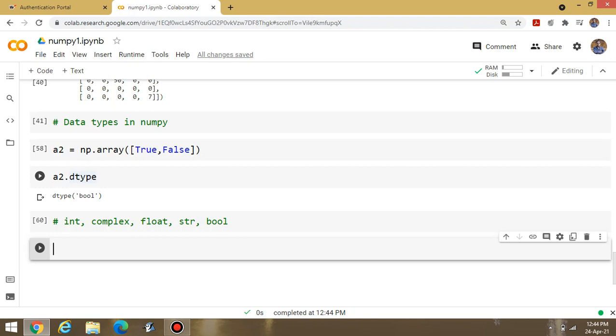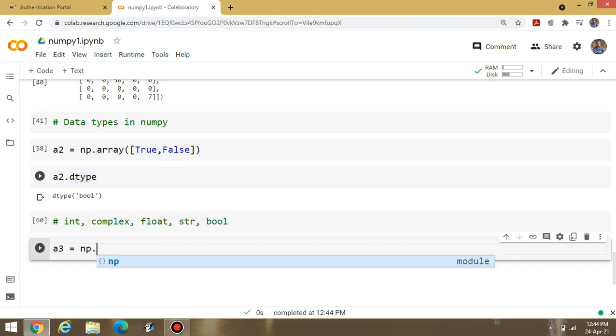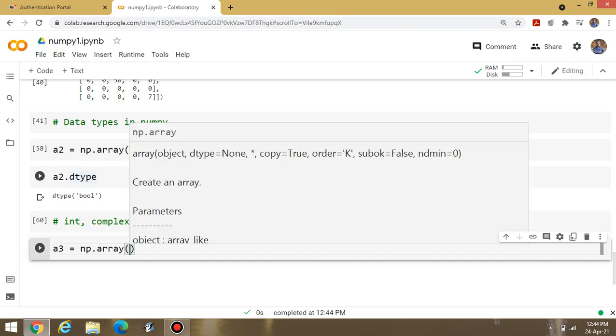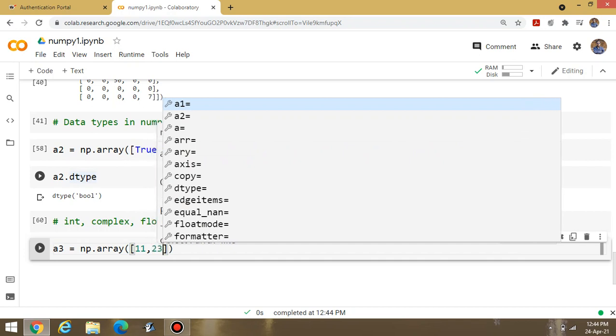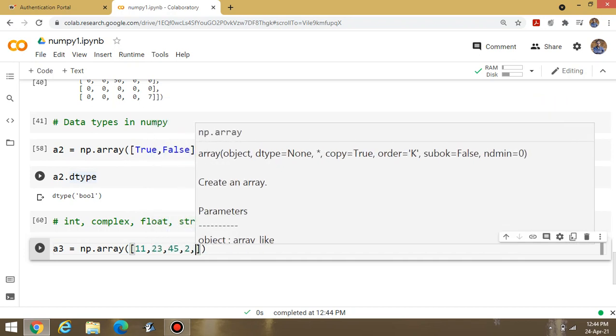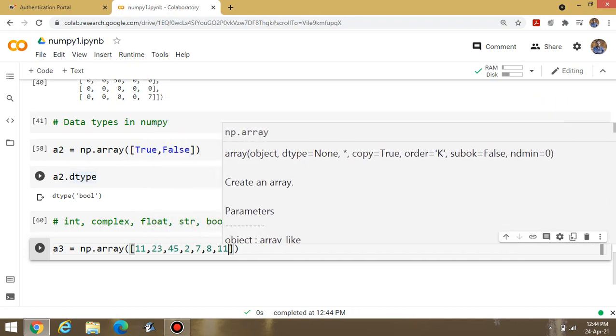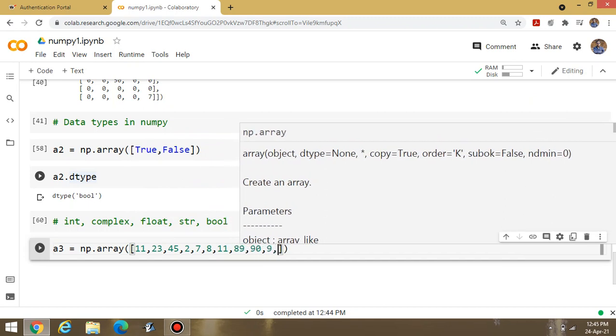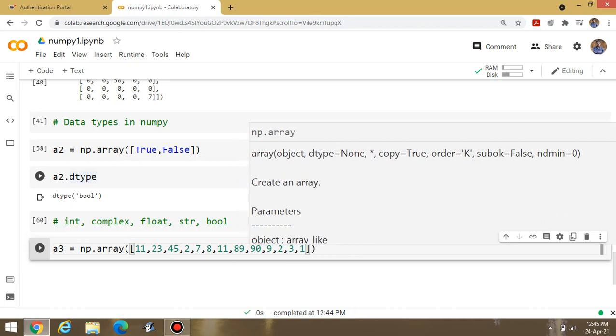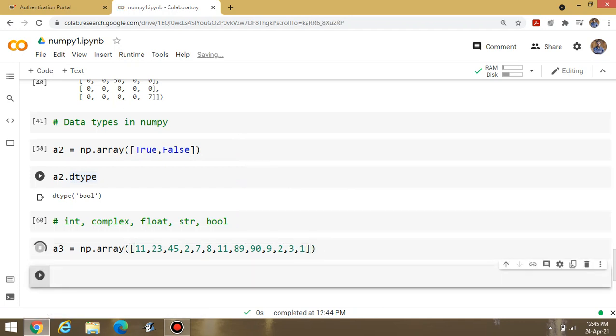I am declaring an array, any array, let A3 be the array. NP dot array inside bracket, suppose I am writing some values 11, 23, 45, 2, 7, 8, 11, 89, 90, 9, 2, 3, 1 like this. Suppose these are the values, this one is the array.